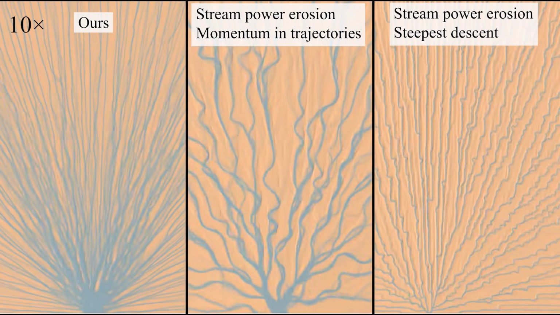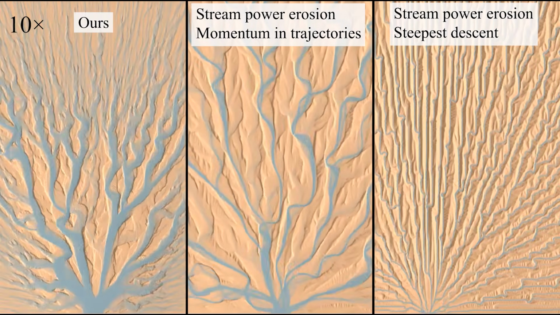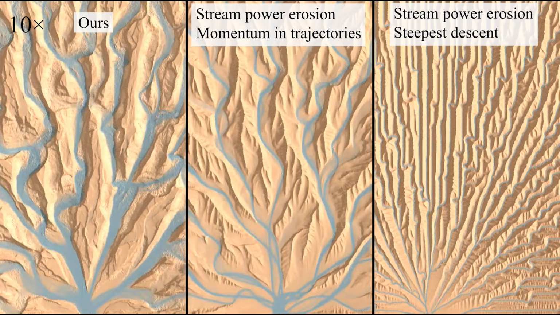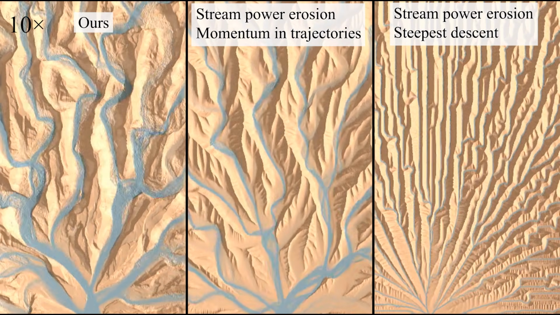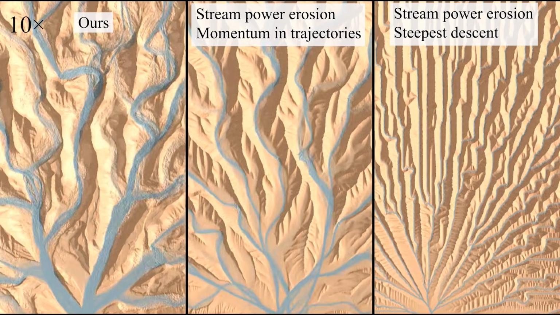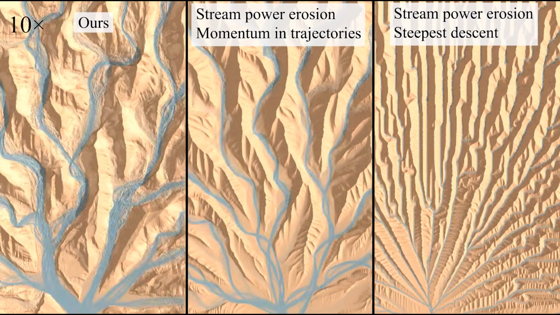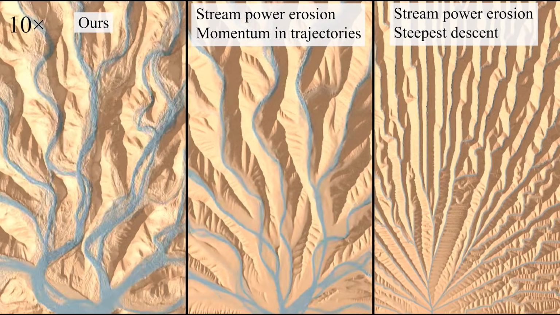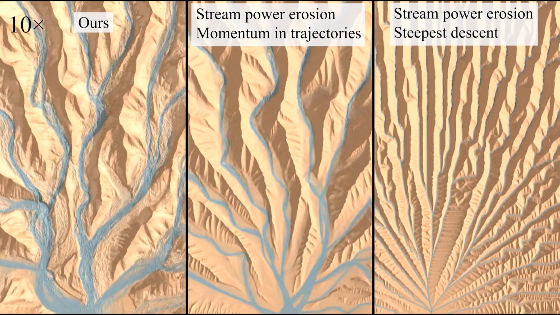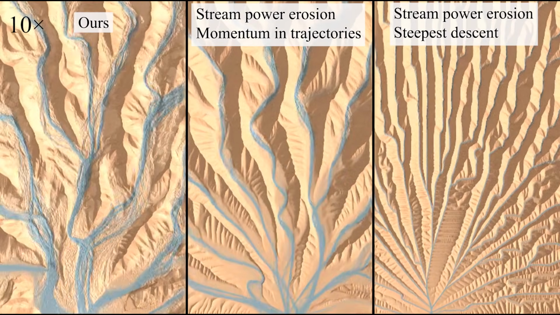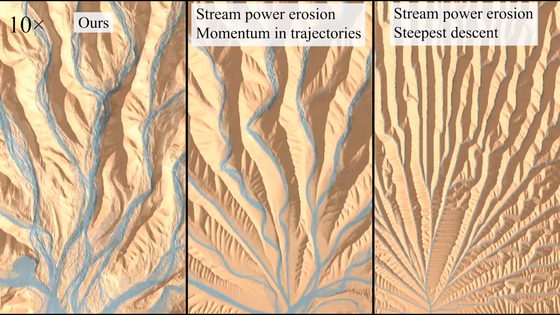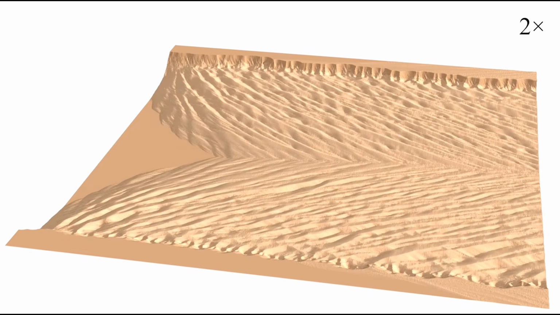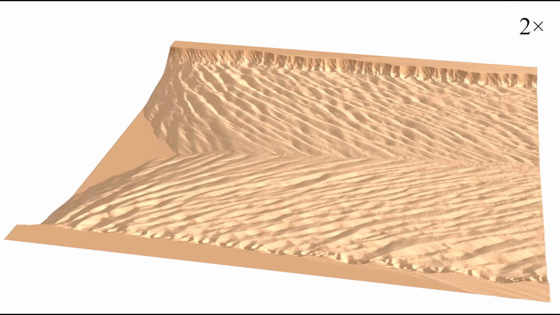We compare our approach, shown on the left, to previous methods based on the stream power law. The footage in the middle uses momentum-based transport but replaces our erosion model with the classical stream power formulation. This highlights the advantage of our approach, which produces greater variability in mountain and valley structures. On the right, we compare with previous implementations where rivers follow the steepest descent direction, which suffer from strong directional artifacts. The framework also naturally extends to additional processes.